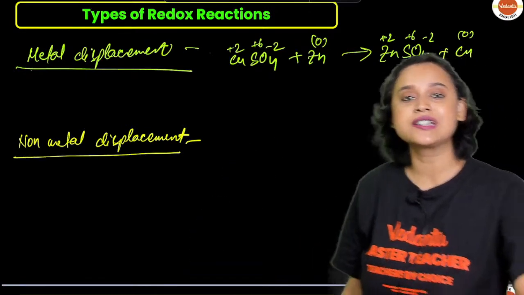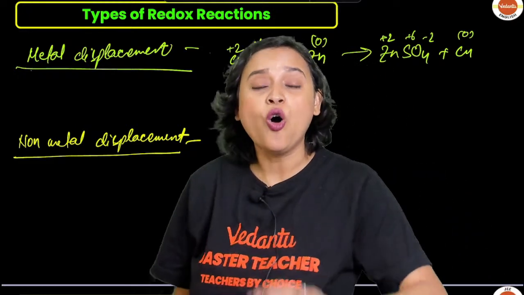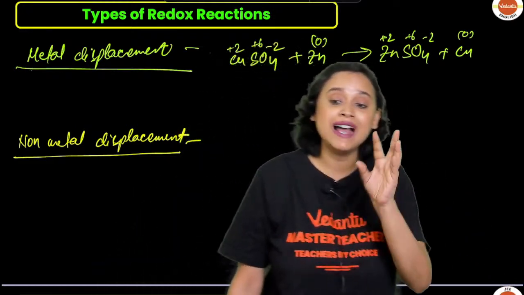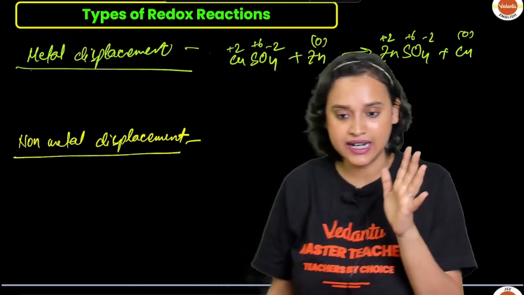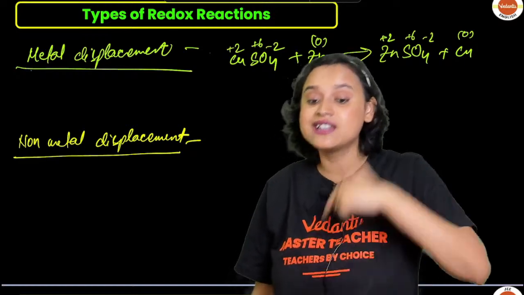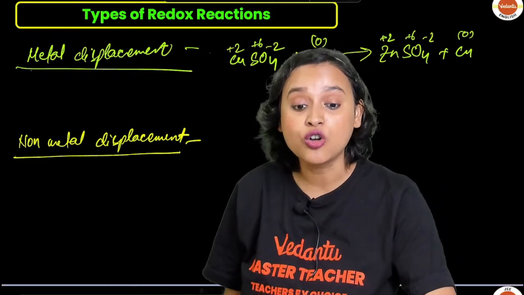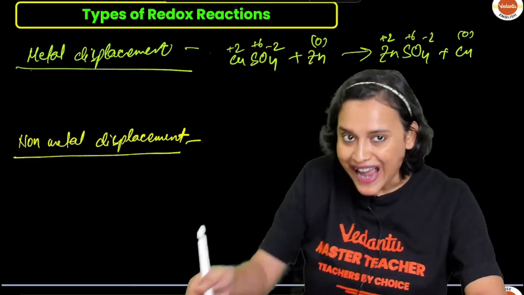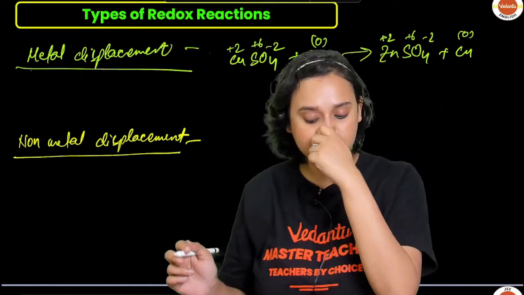What is your non-metal displacement reaction? So you have all the alkali and some alkaline earth metals, right? They are very good reductants, and they can displace hydrogen from water, cold water, everybody. So that is when you get a non-metal displacement.